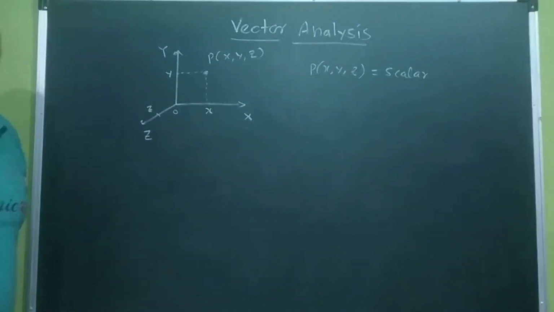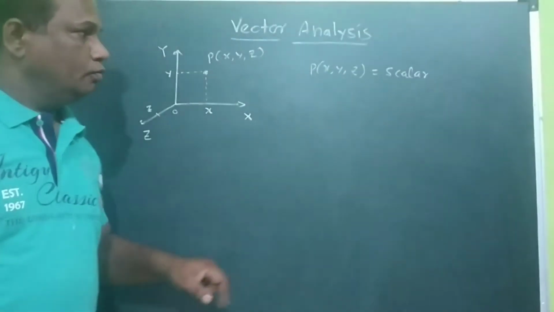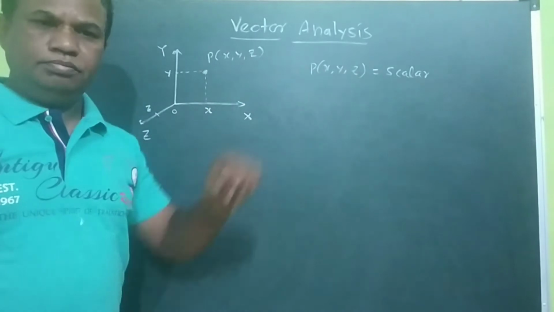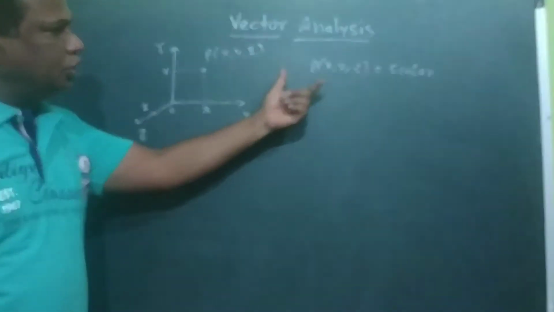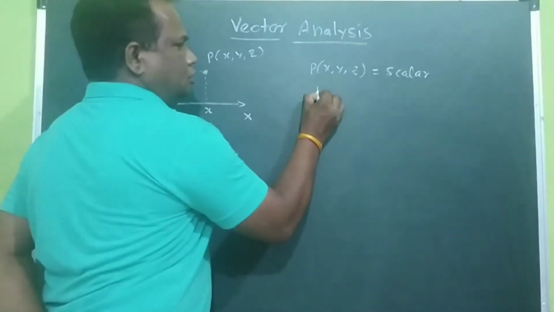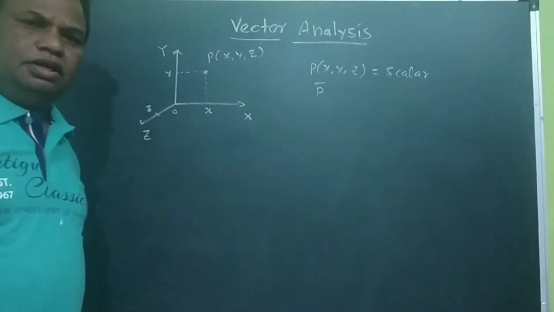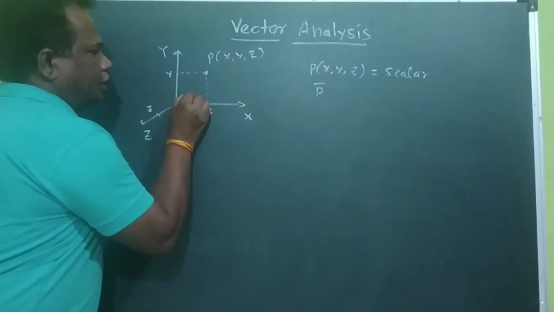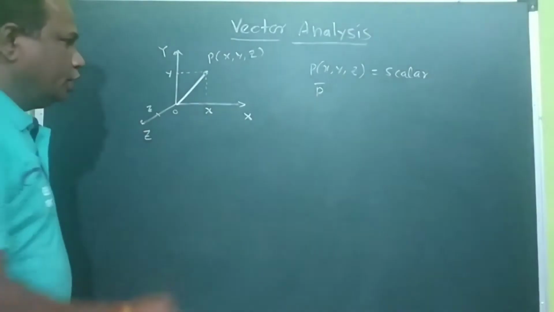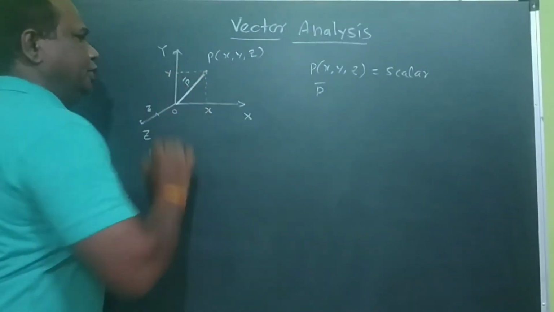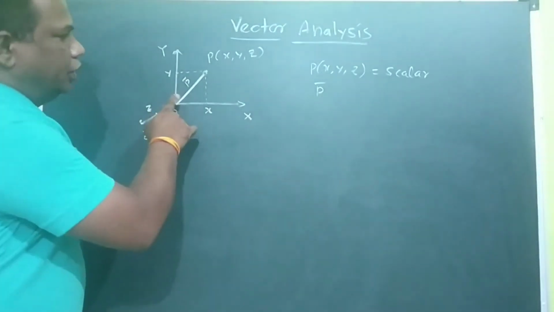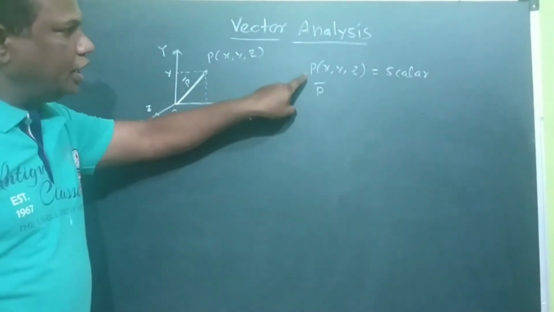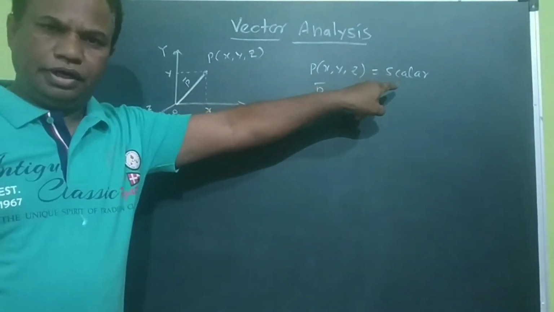So P of x, y, z is a scalar quantity. What does it denote? It denotes the position. P is a point which denotes the position. Now this position can be changed into P bar. How can we change it? We can draw one line from here to here. Then this will become P bar. So P bar is a vector quantity, whereas P is only a scalar quantity.